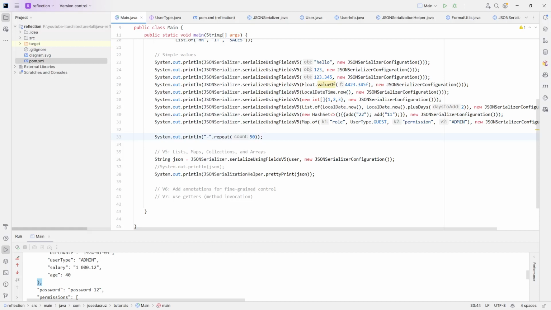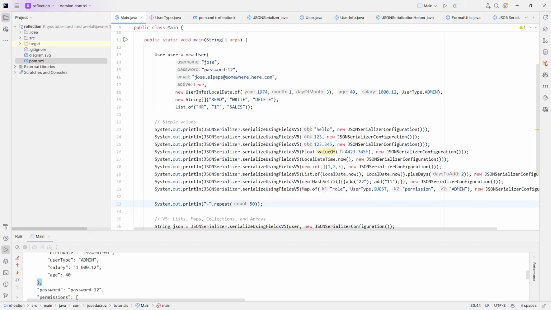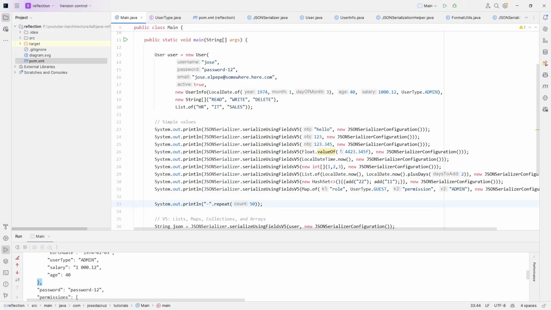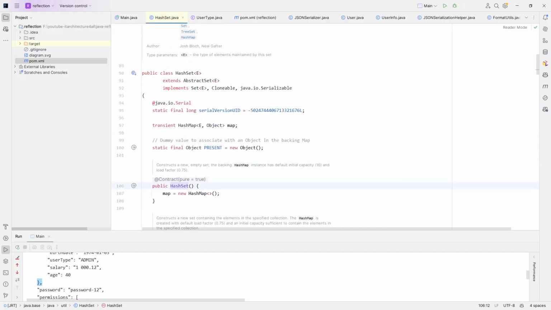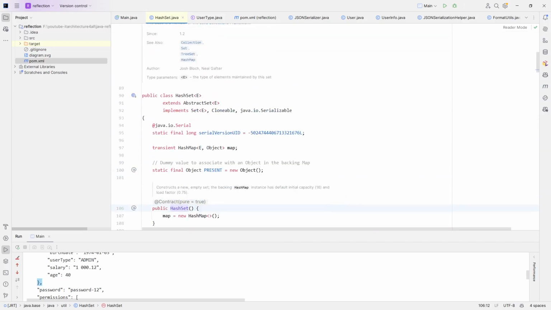For instance, in the array, you are not interested in the attributes of the array, you are only interested in the items that belong to, or are managed, to be more precise, by the array. The same for the list, the same for the map and the hash set, because as you can imagine, any hash set is a class, and you can find for sure attributes here, fields that can be serialized or not, and we are not interested.